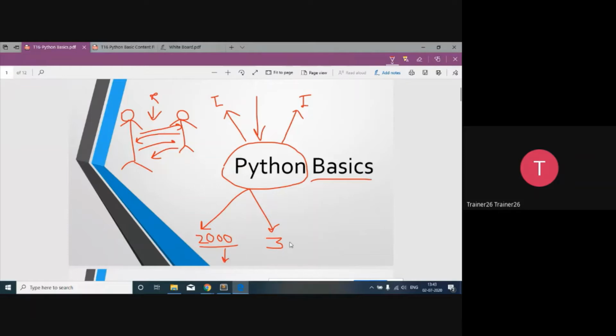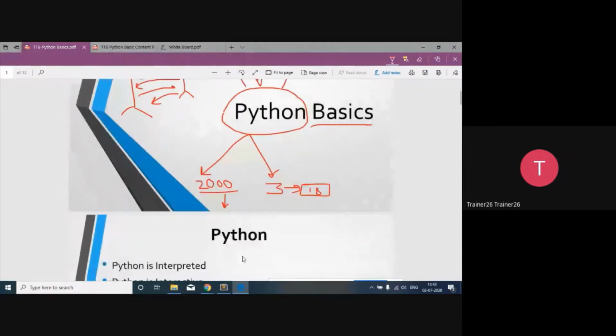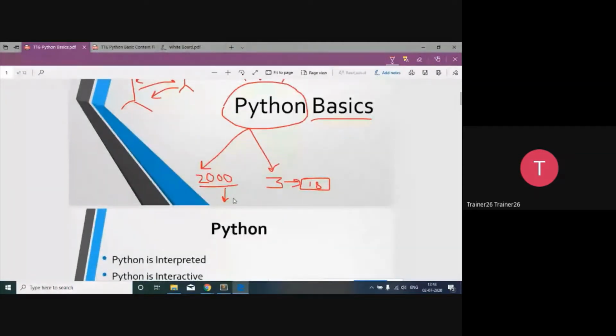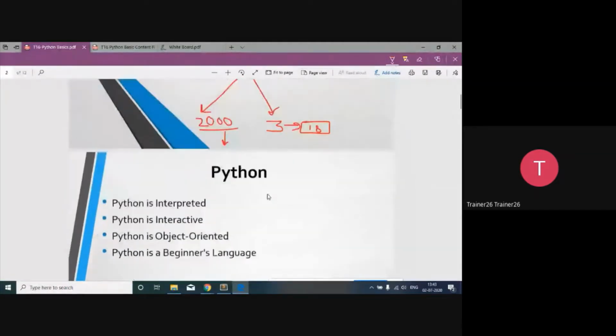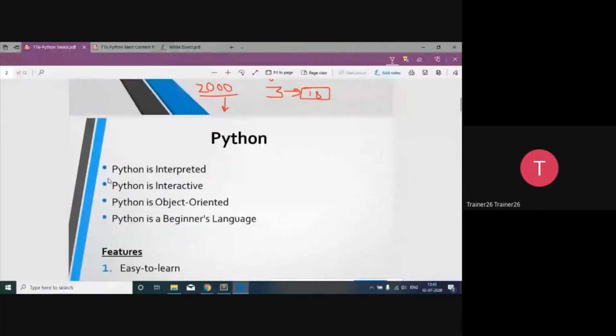And right now, in 2018, Python 3 has been released. This is the latest version of Python, released in 2018. As we know, there are Python 2 versions as well, and regarding the exact specification, we'll talk about it. So the first thing about Python is that Python is interpreted, and then Python is interactive also.